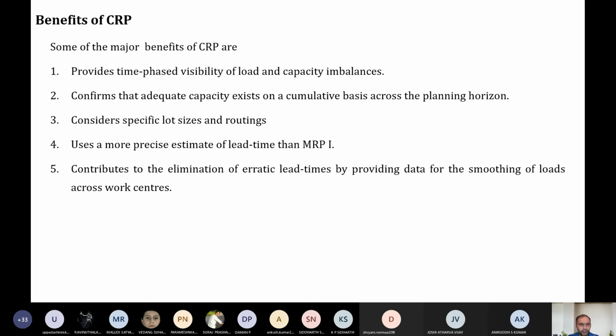Benefits of CRP, as I told you, it's time. Since you give all the data, it's going to consume more time, and over a period of time it gives the visibility of load, and we are able to balance the capacity after a period of time. It takes more time to compute. You should know the details of lot sizes, the routing, the lead time. You require the MRP data, so it requires a lot of data, which is very difficult.